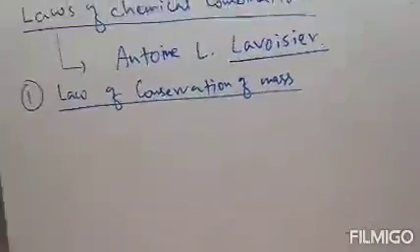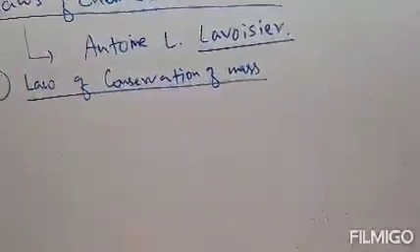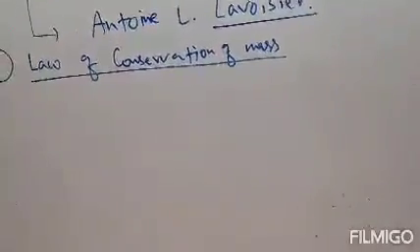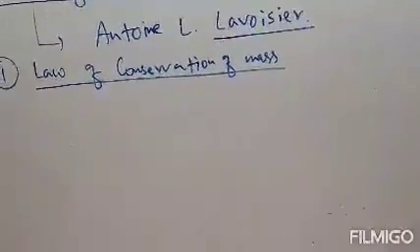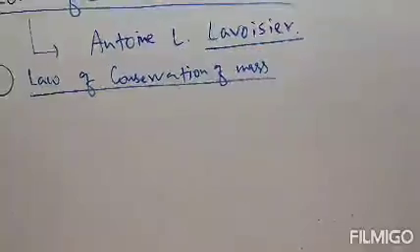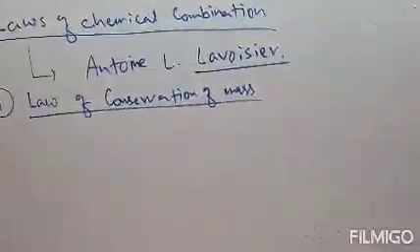This law states that mass can neither be created nor destroyed in a chemical reaction. That means in a chemical reaction we cannot destroy mass or create mass. Clear?